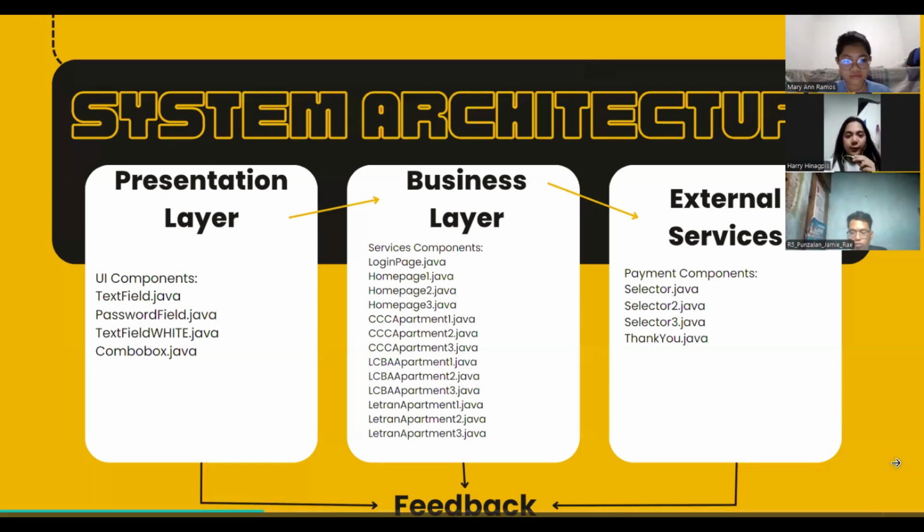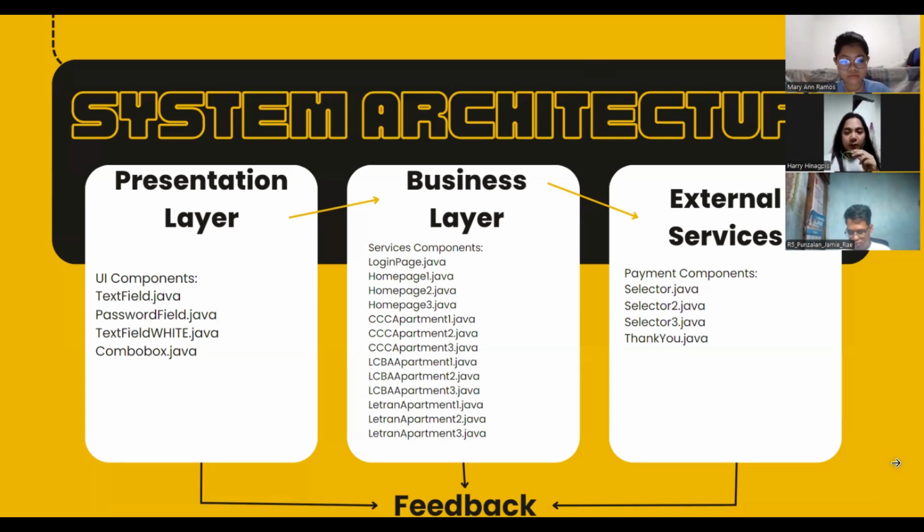System architecture. For the presentation layer: the presentation layer is the interface between the user and the application. It is responsible for displaying information to the user and capturing user inputs. In a Java Swing-based dorm booking application, the presentation layer is built using various components that create a graphical user interface.